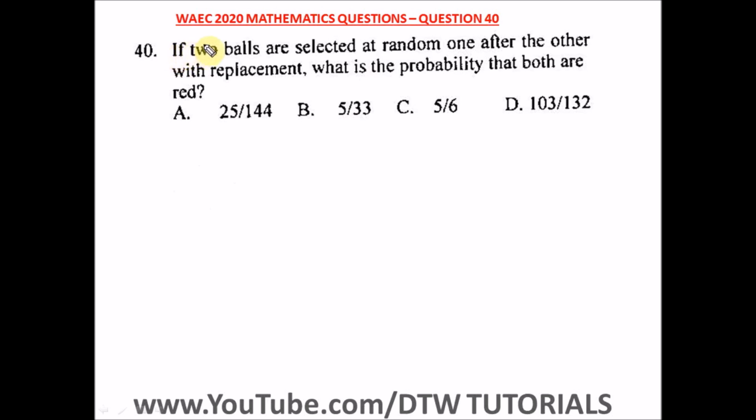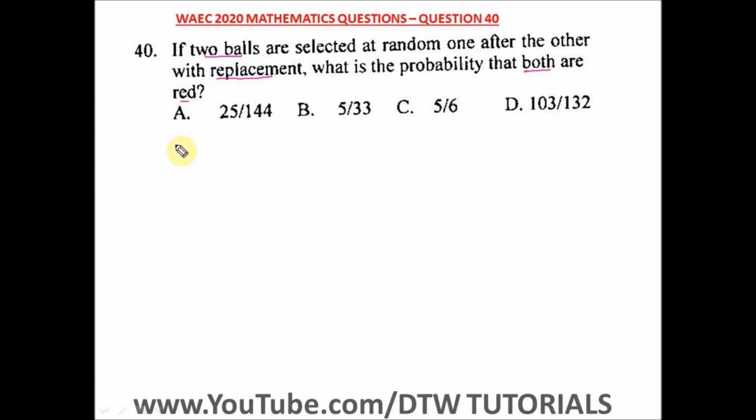It says, it's a continuation from question 39. If 2 balls are selected at random, one after the other with replacement, what is the probability that both are red? I hope you remember dependent and independent probability. Now this is independent probability because it was replaced. There's a replacement after the selection. If there was no replacement, it becomes a dependent probability. So here it says, what's the probability that both are red?